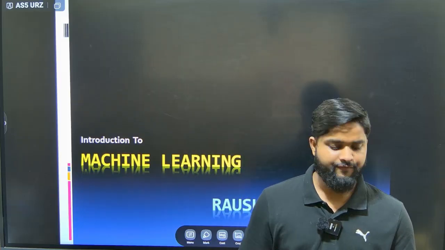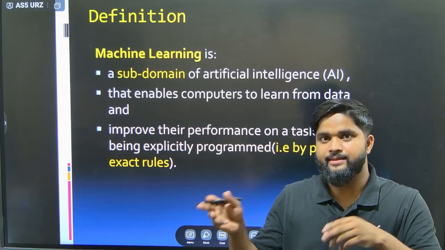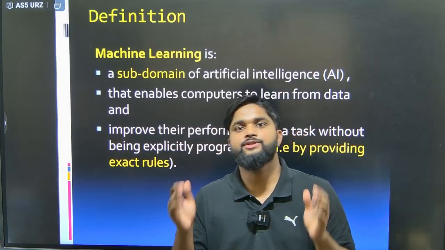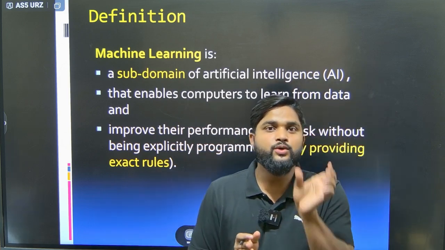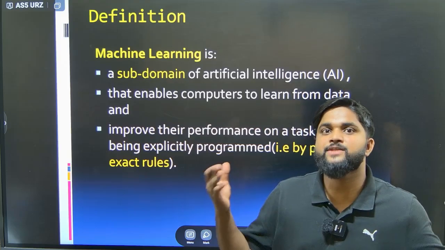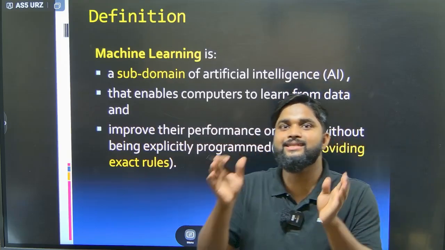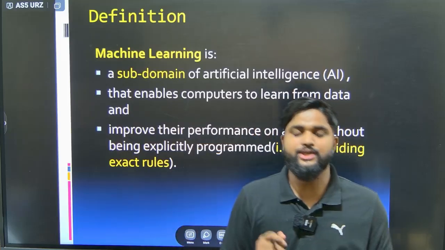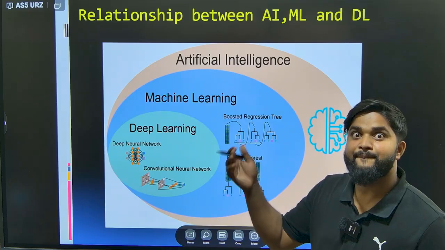Now see the definition of machine learning. It's a subdomain of AI that makes a computer or machine learn from the data and improve its performance without being explicitly programmed. That means we will be training the machine without an exact set of rules. That is machine learning.